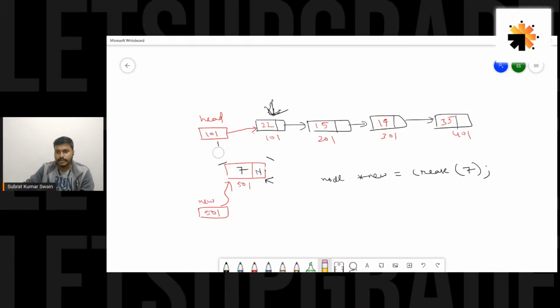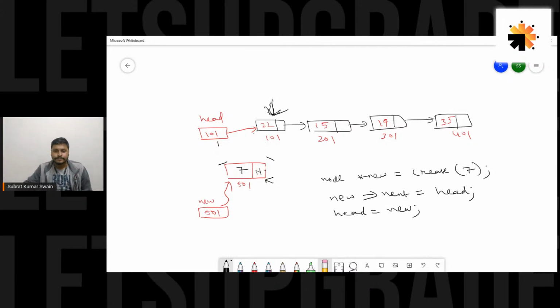So let's get back to these instructions. I've already created a new node, new is pointing to it, and what we need to do here is write new of next equal to head. Then we have to change head, so head equal to new, because the new node should be the new head, obviously, because it is now added at the beginning of the linked list.